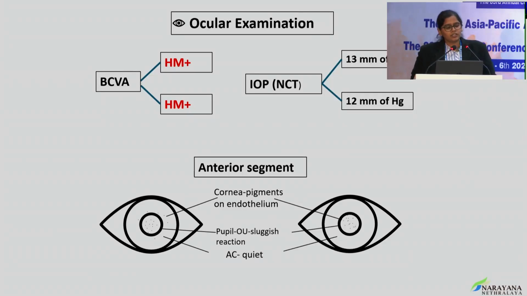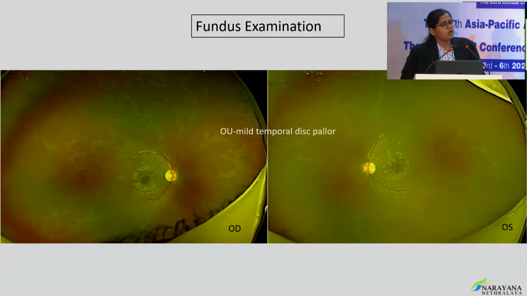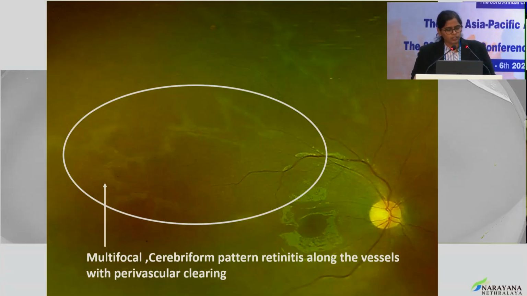On ocular examination, his best-corrected visual acuity was hand movements in both the eyes. Intraocular pressures were normal. Anterior segment showed presence of pigments on the corneal endothelium. Sluggish pupillary reaction. AC was quiet. On fundus examination, he had mild temporal disc pallor in both the eyes, and what we noticed was the presence of